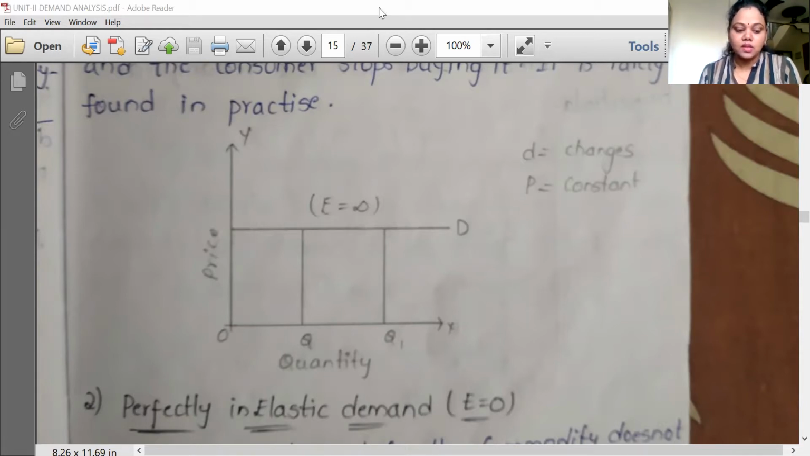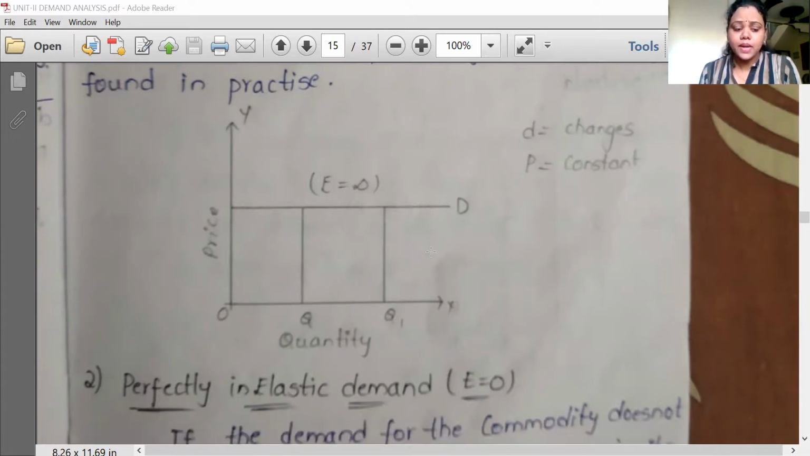So here the demand for a commodity changes even though there is no change in the price. Even though there is no change in the price, the quantity demanded OQ1 keeps on changing. So here the price elasticity of demand, EP value, is infinite. That is perfectly elastic demand.